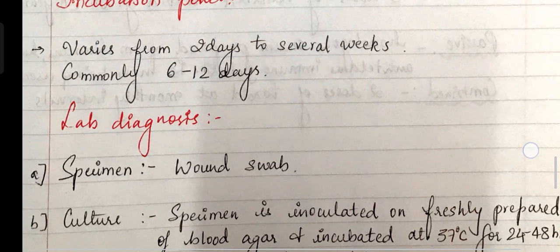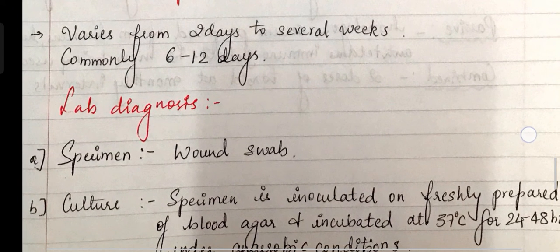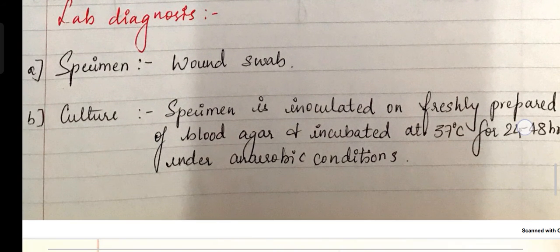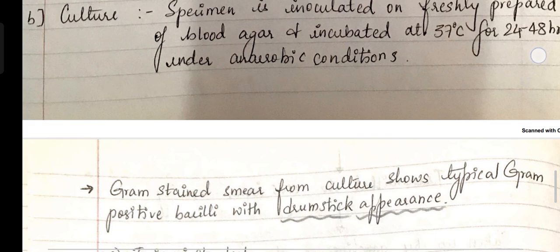The incubation period varies from 2 days to several weeks, commonly 6 to 12 days. Then coming to the lab diagnosis of the bacteria. A wound swab specimen can be collected and cultured. The specimen is inoculated on freshly prepared blood agar and incubated at 37 degrees centigrade for 24 to 48 hours under anaerobic conditions.